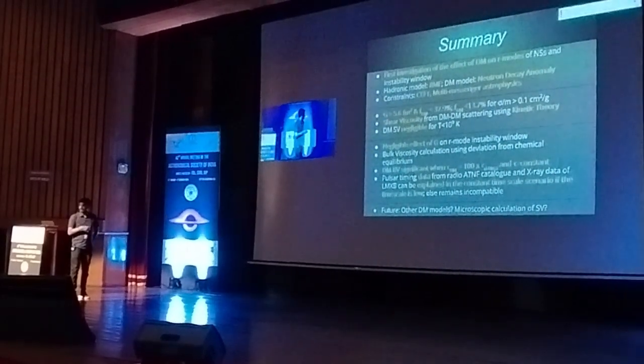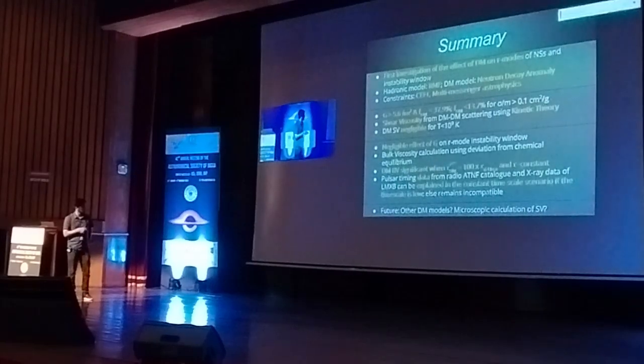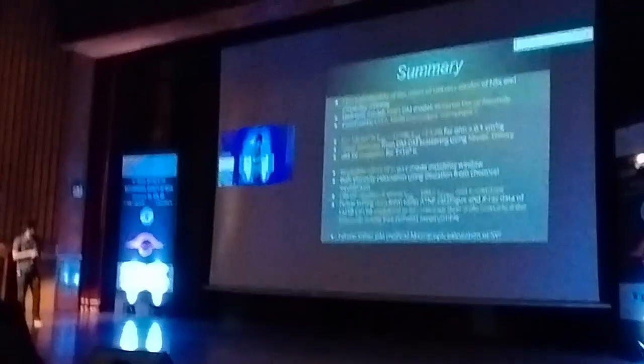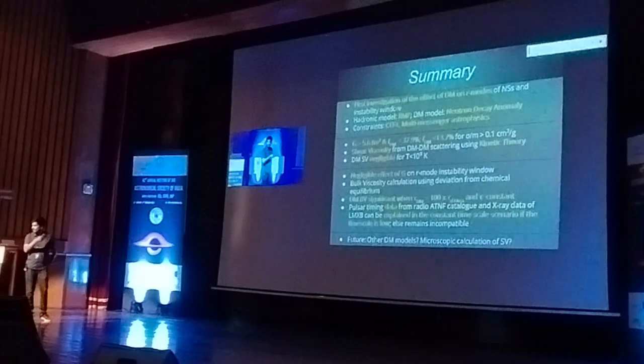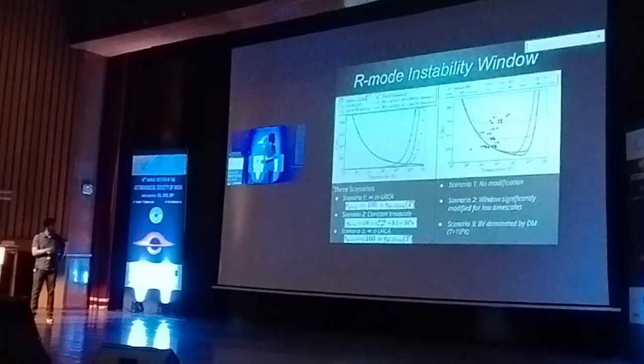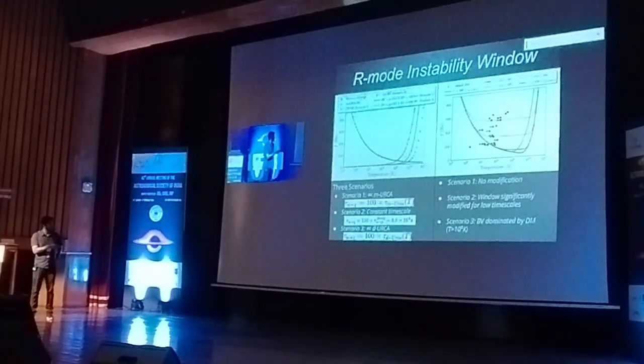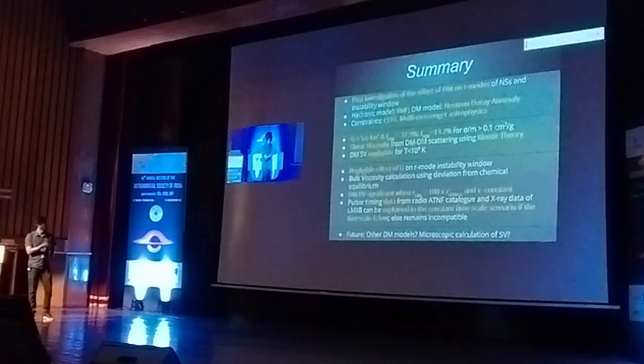We find a significant variation in the instability window for 2 of the scenarios, and we see that the data that I had plotted on this previous curve can be explained in the constant time scale scenario if the time scale is pretty low. So that is there.